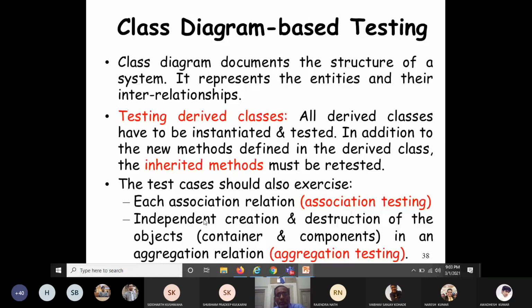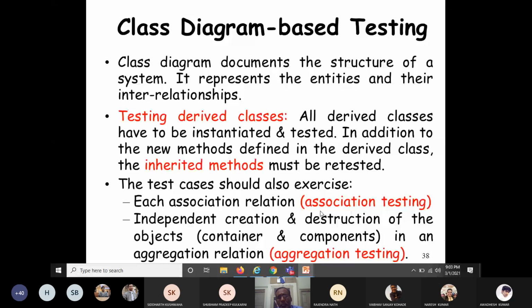The test cases should also exercise each association relation present among the classes, which is called association testing. You should also test the different aggregation relations. What is an aggregation relation? It involves independent creation and destruction of the container and component objects. If you cannot understand what an aggregation relation is, you cannot understand aggregation testing.